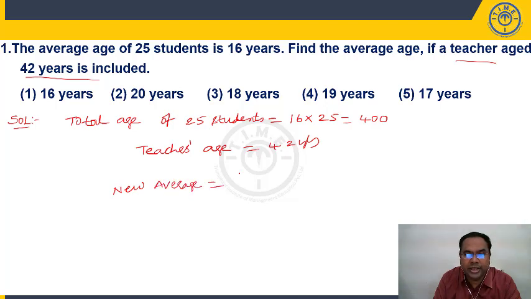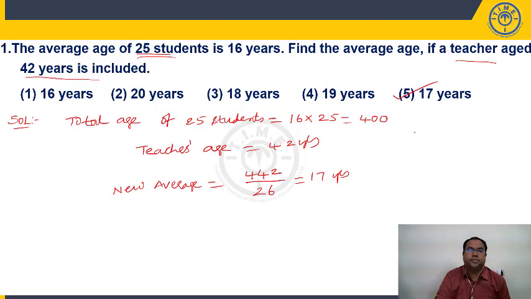What will be the total age? 400 plus teacher's age 42, that is 442, divided by how many people? Already 25 students are there, and we are adding a teacher, so the total number of people will be 26. 442 divided by 26 is 17. So the new average will be 17 years. 17 years is present in the fifth option.